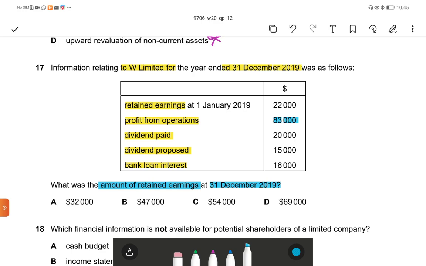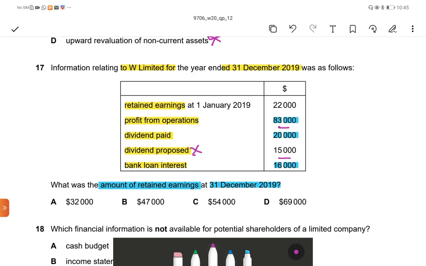Dividend paid 20,000. Dividend proposed means that is not paid, just proposed, so we will not deduct it from profit. Then bank loan interest. So deduct dividend paid and bank loan interest.